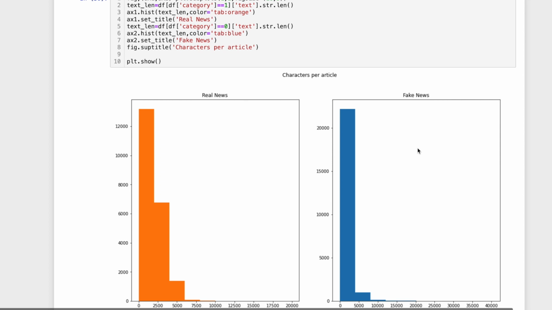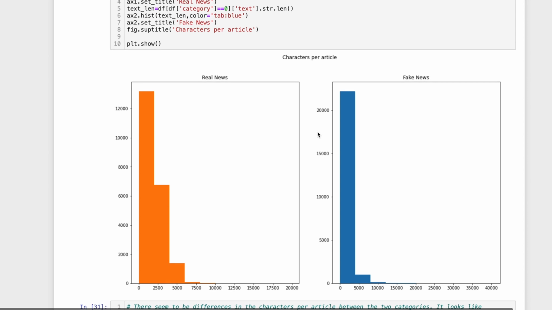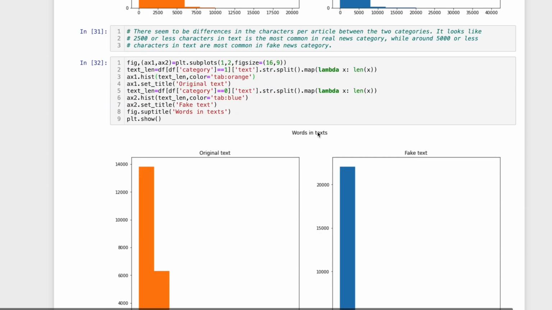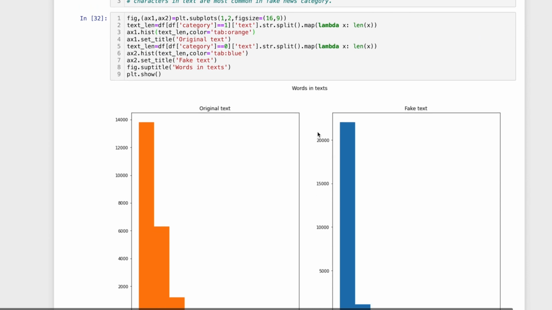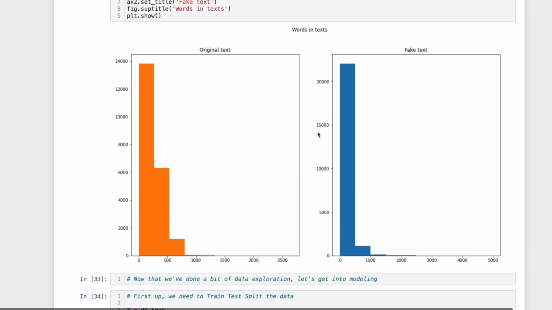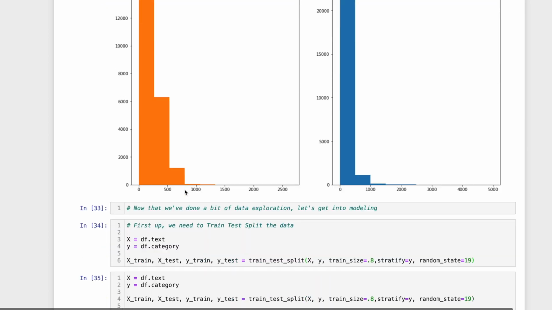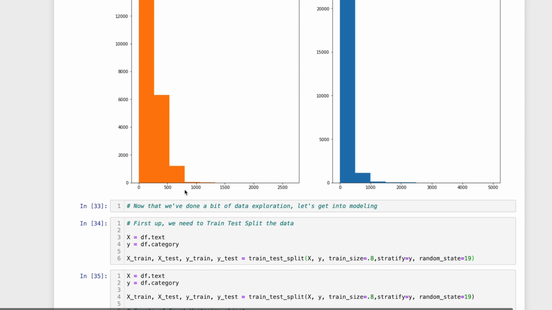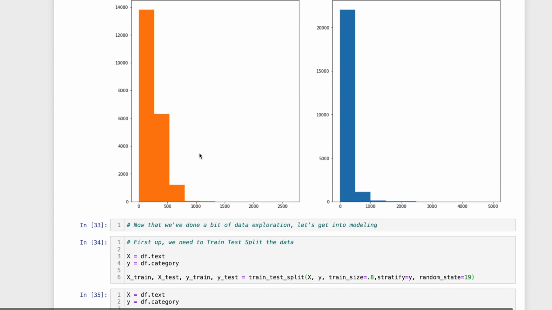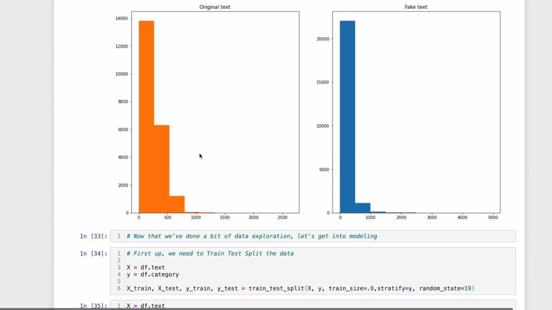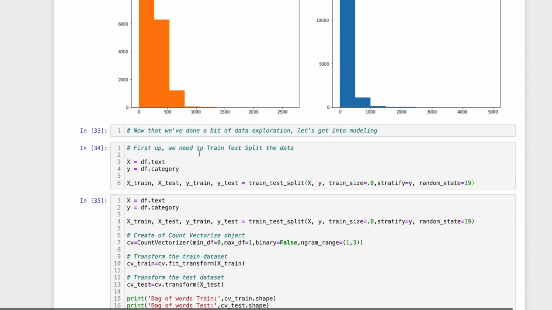From here, we're going to finish up our EDA, just again looking at a couple of different things. How many characters are in each article? Is there anything that we can really pull out of that information? And here we're going to look at the words per text. Again, is there anything we can pull out? And, by my estimation, there's definitely some breaking points here. These are looking like not as varied in terms of its text count and character count. But again, it's not so different that I think it's something that we should be concerned with, or something that's really going to be a huge flag for me to notice.